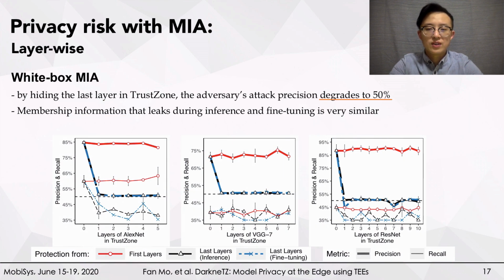After the system performance evaluation, we utilized white-box MAA to test the privacy risk. Both protecting from the last layer and the first layer are evaluated. Our results show that when protecting the first layers in trustzone, the attack precision does not change significantly. In contrast, hiding the last layers can significantly decrease the attack precision, even when only the last layer is protected by trustzone. The precision decreases to random guessing. The results also show that the membership inference information that leaks during inference and fine-tuning is similar.